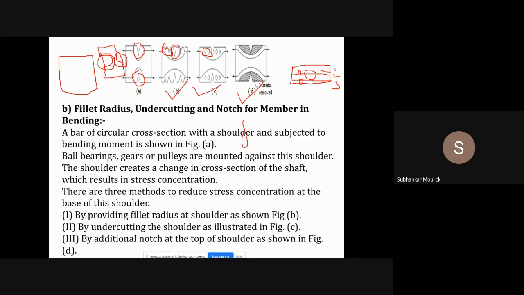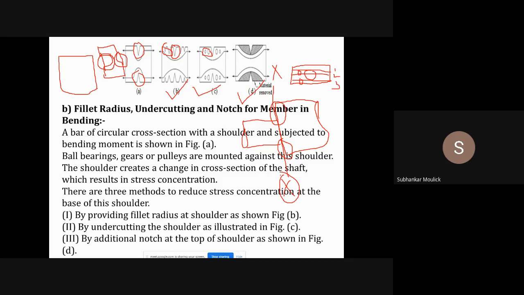Assume that this is one shaft, and with this shaft you want to connect one more shaft of some different diameter. Cross section is same, circular cross section, but of different diameter. Then assume that this is that second shaft, both connected simultaneously. Fine. So this particular region is called the shoulder, because this particular cross section is the dividing region of the cross section of the shaft.